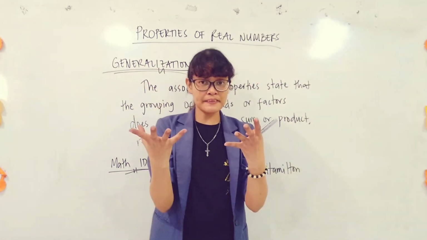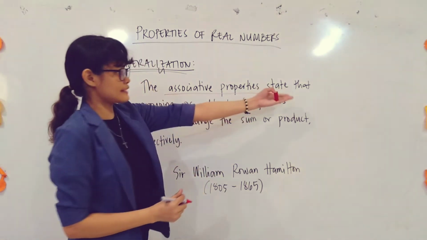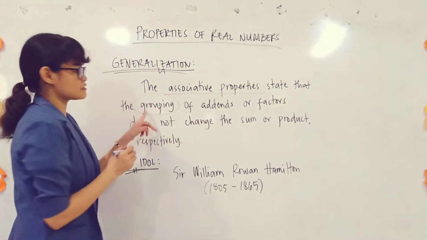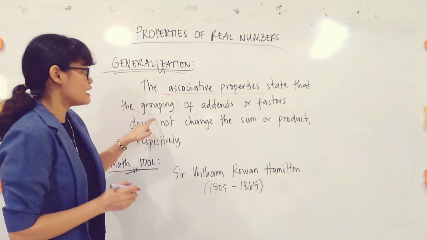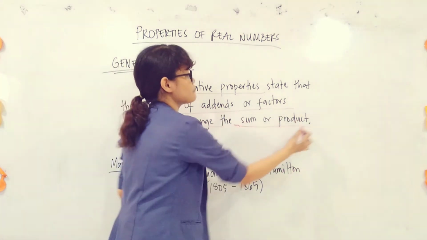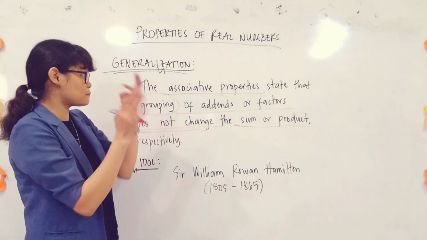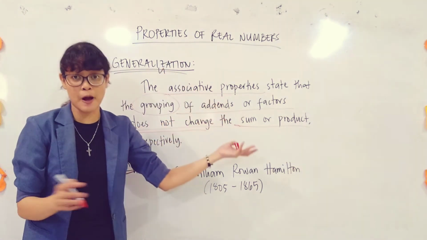Let me just wrap it up. Again, the associative properties, okay, state that the grouping, so this is your keyword now, the grouping of addends or factors does not change the sum or the product respectively. So, every time may grouping, so that is under associative property.